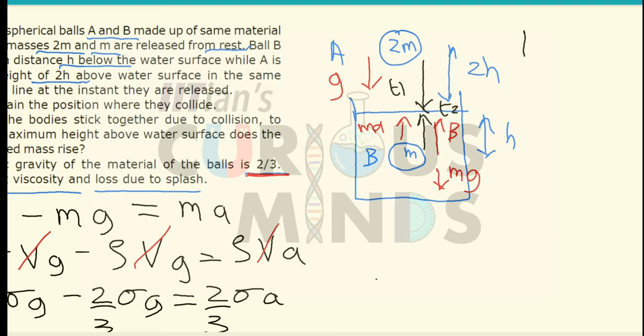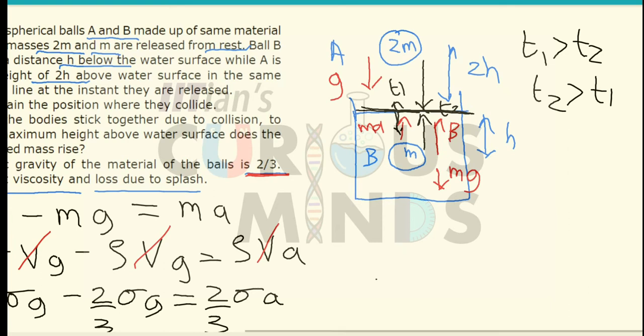If t1 is greater than t2, that is, if mass A takes more time to reach the water surface as compared to mass B, it means that after reaching the surface of the water, mass B will go in air. And if t2 is greater than t1, that is, after reaching the surface of the water, mass A will go in water. So there are two different cases. Let us first find out the values of t1 and t2.